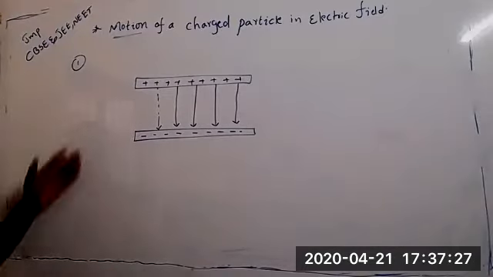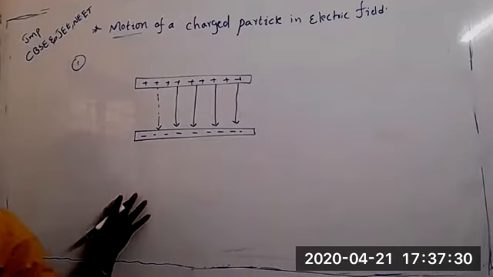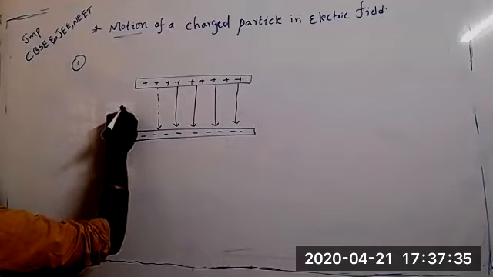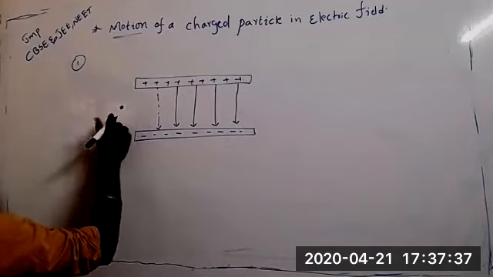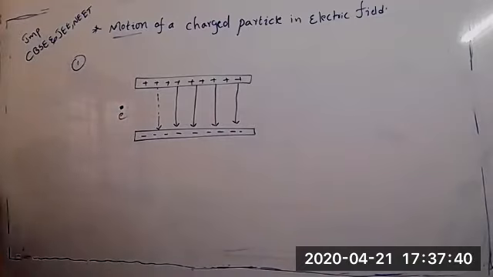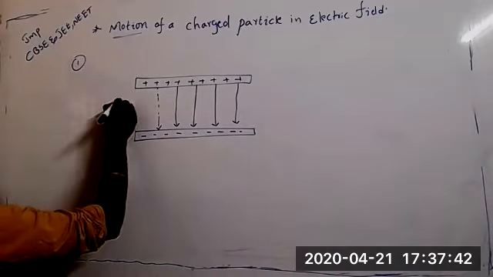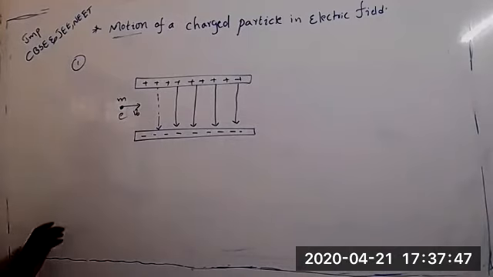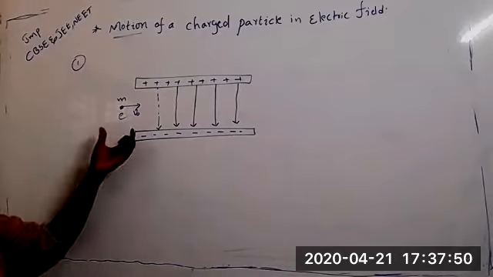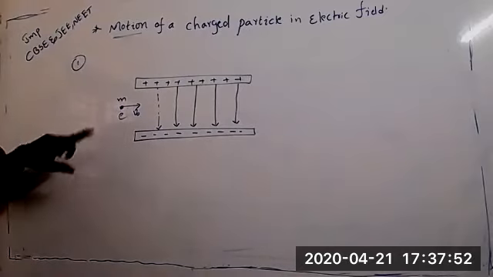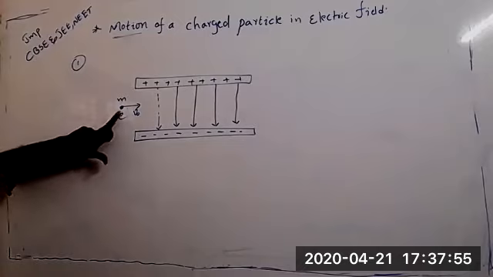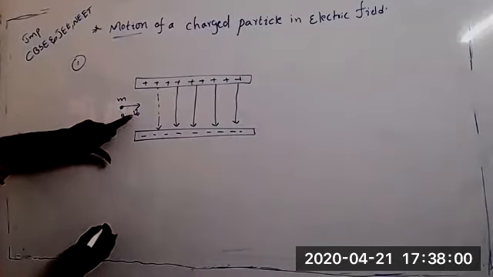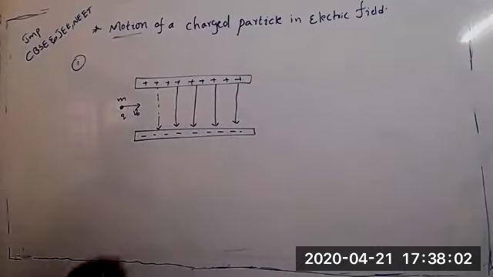Positive to negative, electric field lines pass from positive to negative, no? That's why I wrote it like that. Now, one charge. We can say E charge, or Q, whatever you want, with mass M. This is moving in the electric field with velocity V0. Understand? You can take Q charge or E charge, mass M, moving with V0 velocity. It is not at rest.